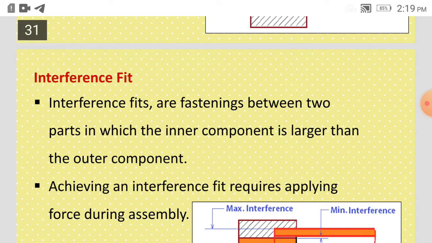Then interference fit. So interference fits are fastening between two parts in which the inner component is larger than the outer component. So it is to be forcefully fit in that.